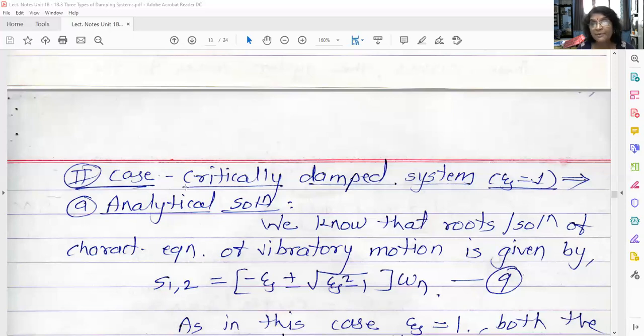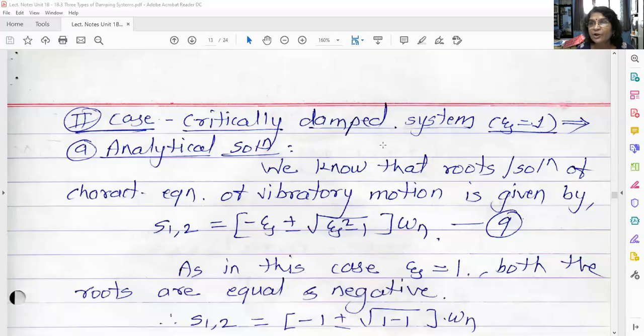Damped vibrating system. So the second case is known as critically damped system, wherein the value of zeta is equal to 1. That means C is equal to Cc. That means damping coefficient is equal to critical damping coefficient.